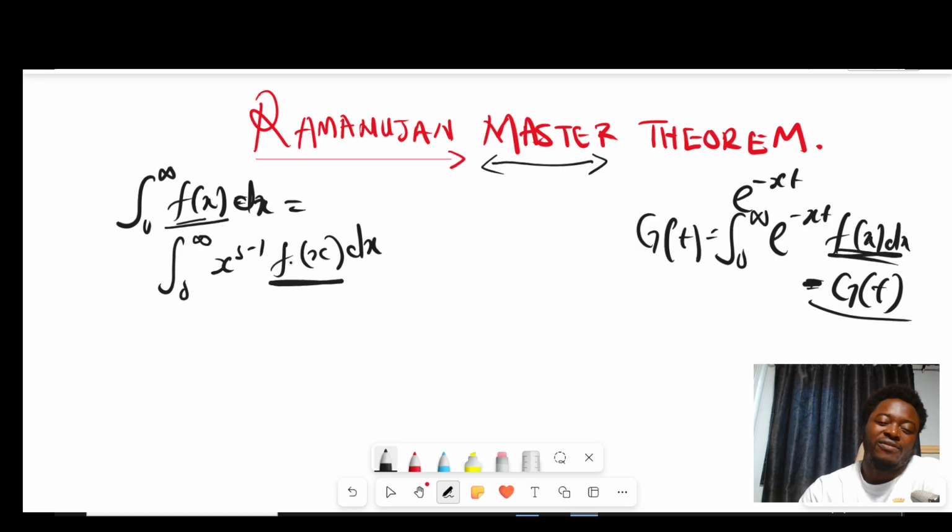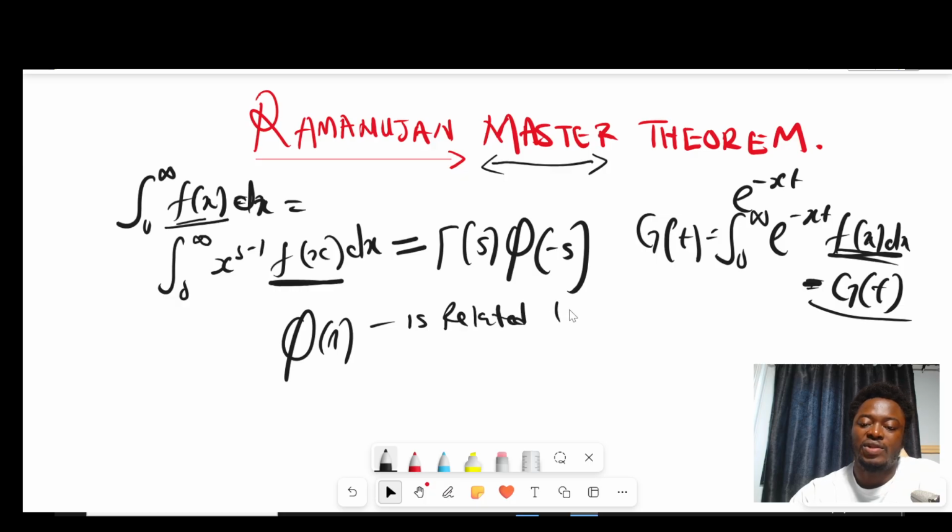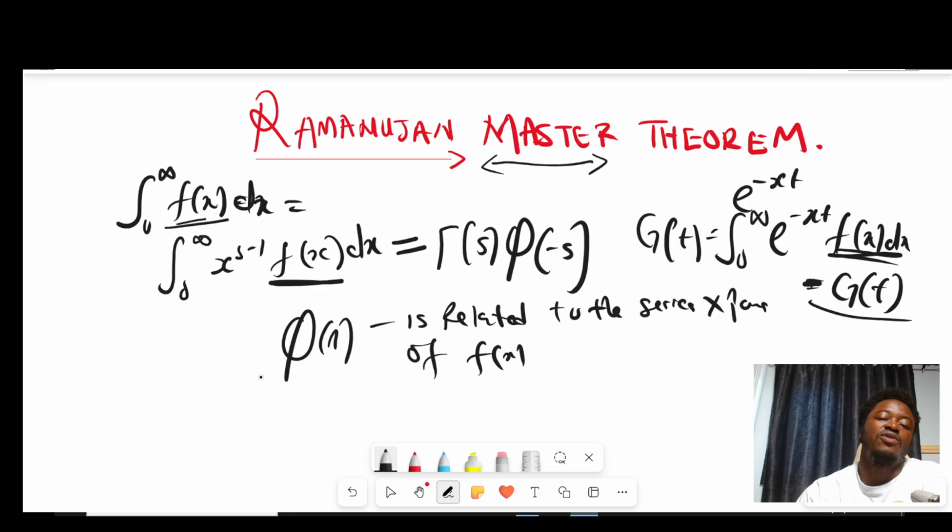But it says that if f of x satisfies this condition, then the Mellin transform of this function would be gamma of s times phi of negative s, where phi of n is related to the series expansion of f of x. So you can recover phi of n from the series expansion of f of x.